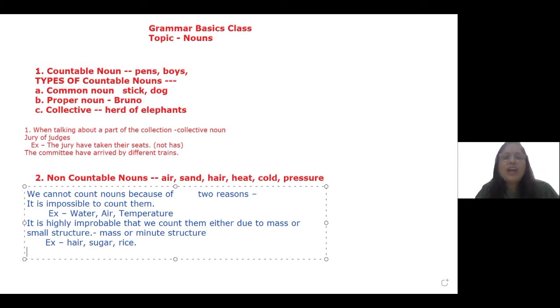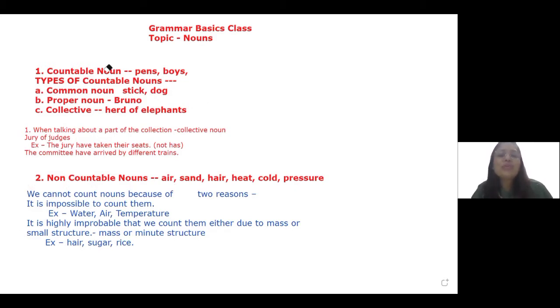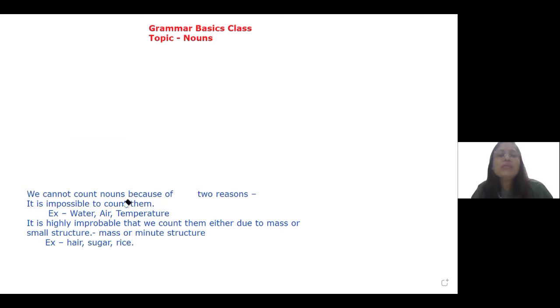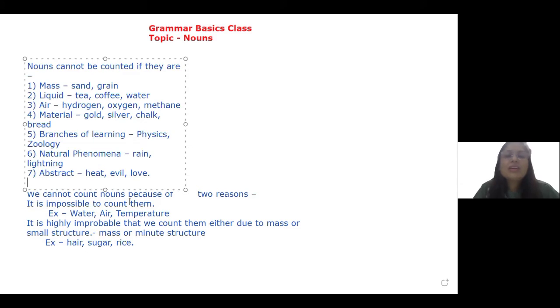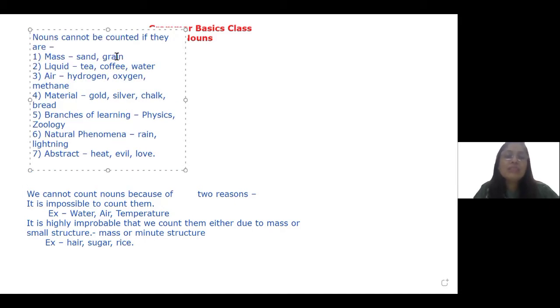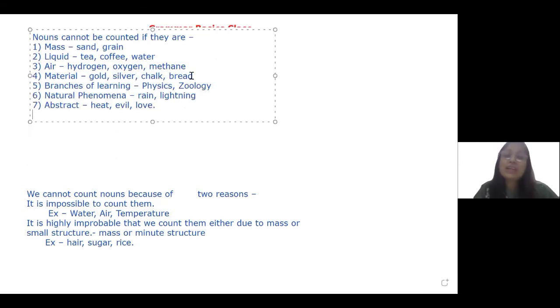Now, let us look at some categories of non-countable nouns. Okay, so let us have a look at them. I am going to remove this from the board. We cannot count nouns because either of their mass, for example, sand and grain, because they might be liquids, for example, tea, coffee, or water, because it might be a part of air, for example, hydrogen, oxygen, methane. It might be a material, gold, silver, chalk, bread, etc.